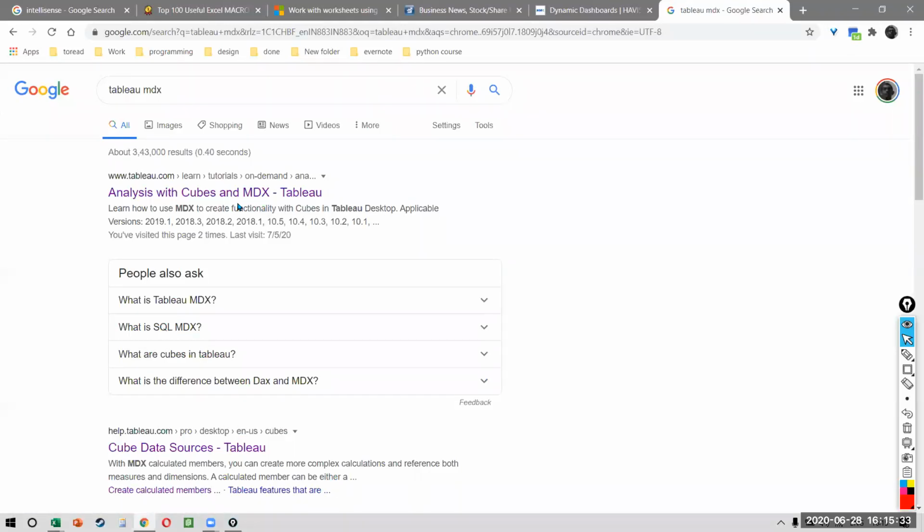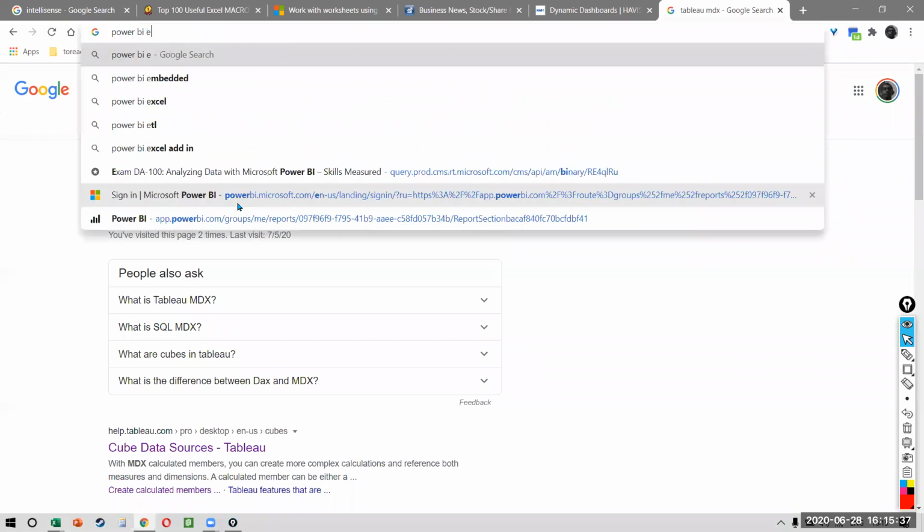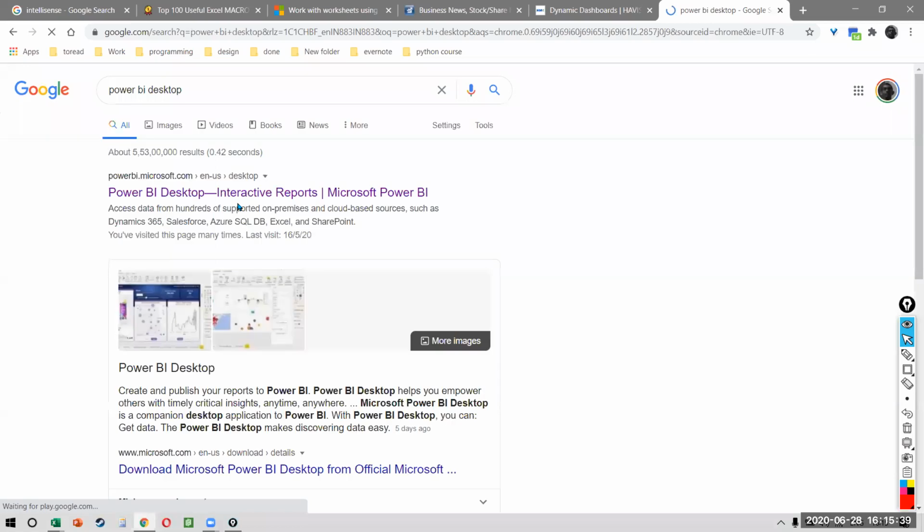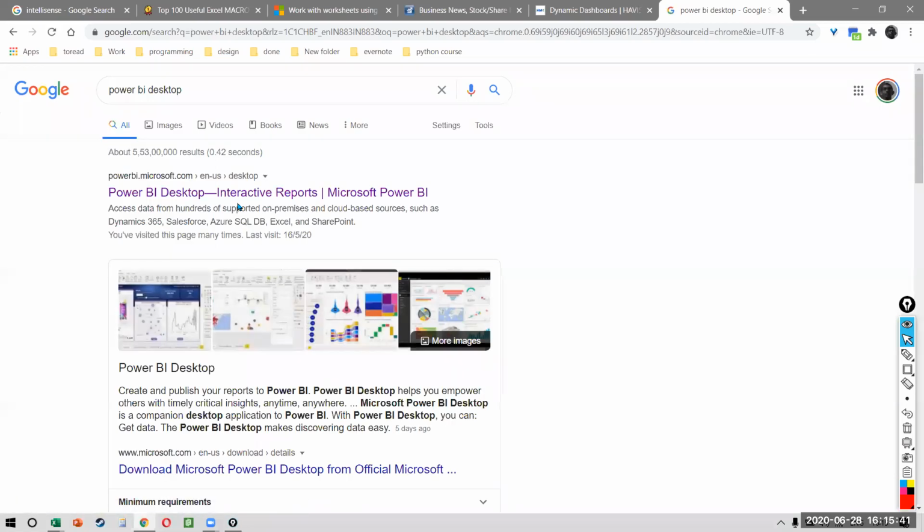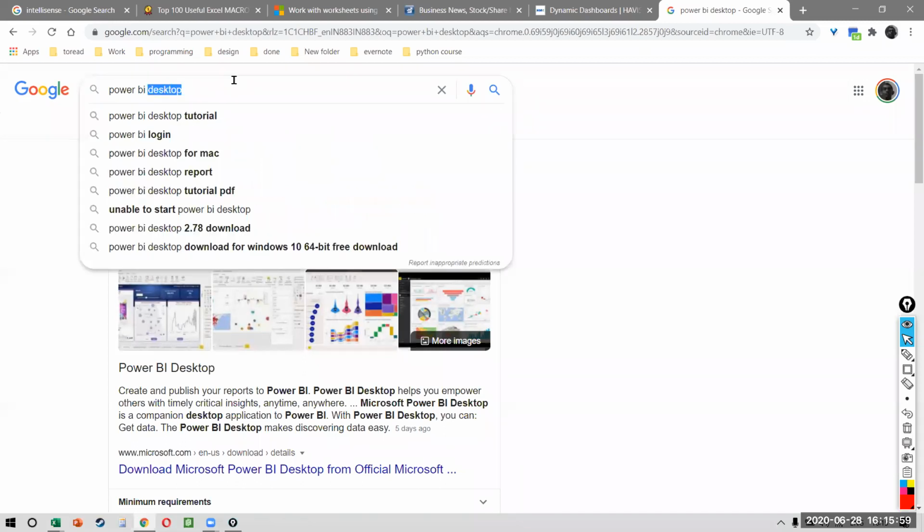Power BI is free, so you can download Power BI Desktop free of cost. They don't charge you any money for Power BI Desktop. You can create a visual, you can send the file to other people, you can create multiple files. All the visuals are available, all the formulas are available. The only limitation is that if you want to share a file with somebody over the cloud, not as a local file, for that you need a Power BI Pro account, which will cost you